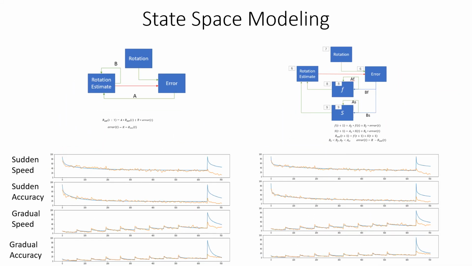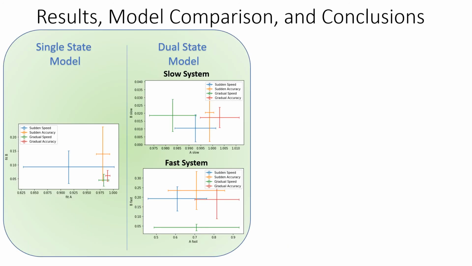Here, these are the fits on Gaussian smoothed error data. While these fits look qualitatively similar, differences in the shape of these curves are more visible in the first few trials of the sudden group. These plots show parameter fits of the learning rate and the retention parameters for the single-state model and the two systems of the dual-state model.